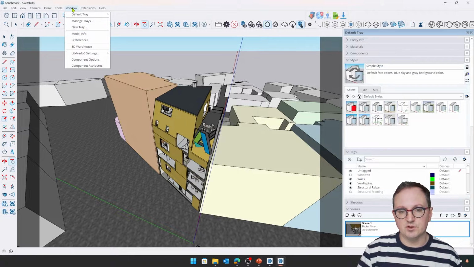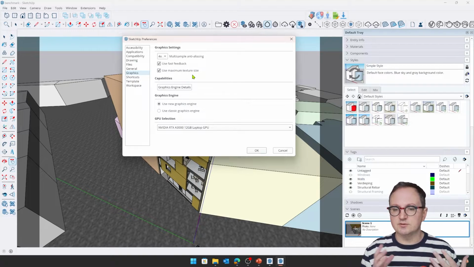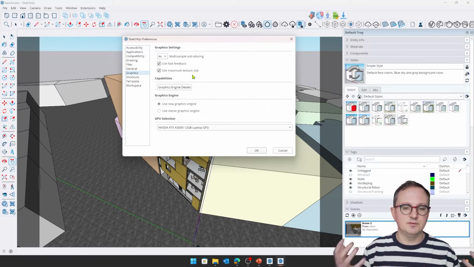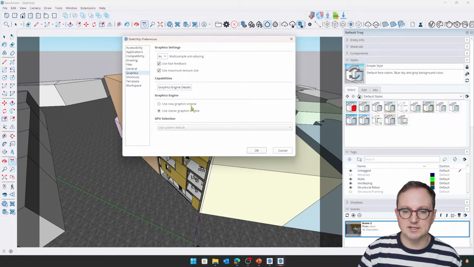It should be on by default, but if you do need to enable it, come down into the preferences, and under graphics, you'll have a couple of different options here. You can use the new graphics engine, which is what we're using here, or you can revert back to the old graphics engine, which was in SketchUp 2023. There are occasions where you might want to do that. There are certain plugins, certain renderers, extensions to SketchUp that maybe don't function so well right now with the new graphics engine. So we can just flip it back to the old one if we need to.